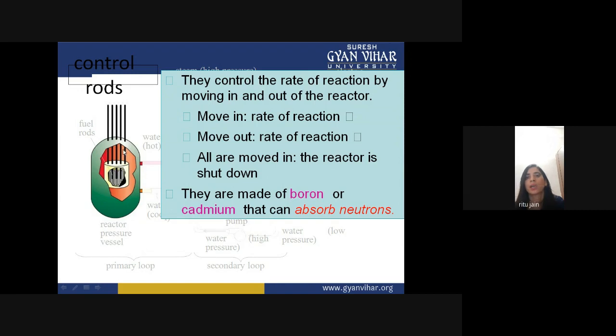By using these rods you can easily understand how the reaction is controlled. If all rods are inserted, the reactor shuts down, so there will be no chain reaction. So by moving up and down, the chain reaction can be controlled. They are made of boron or cadmium, which can absorb neutrons.